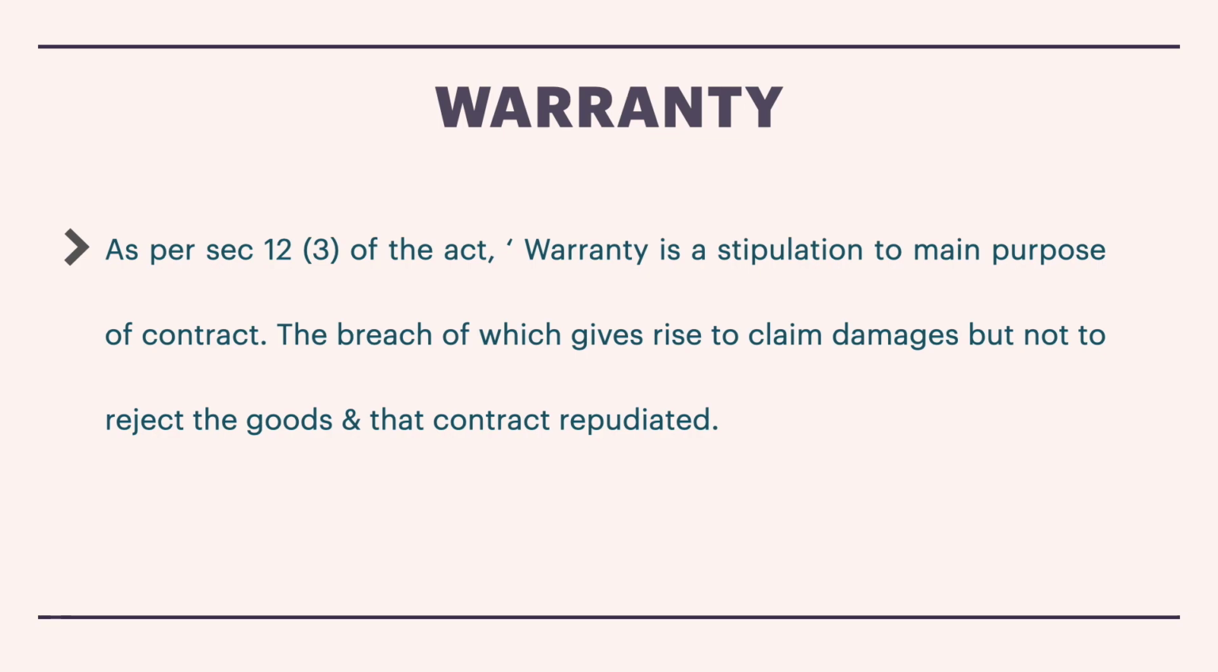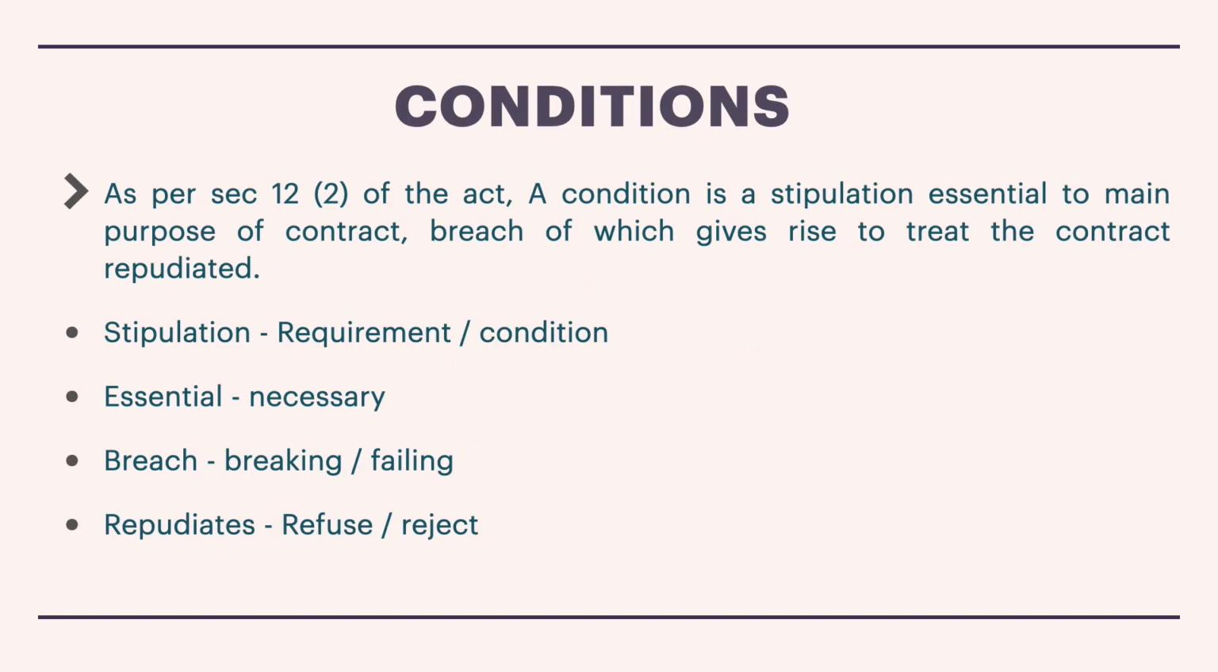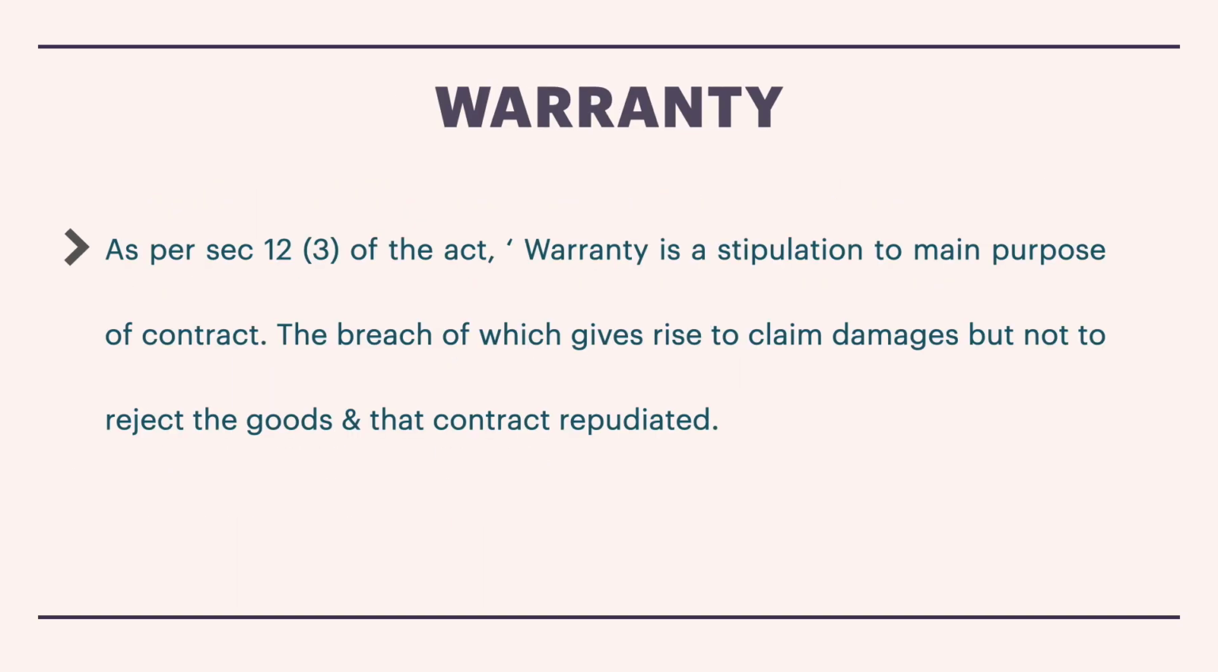Is that clear? So the breach of which gives rise to a claim for damages but not to reject the goods. Understood? He can claim the damages, but he does not have to reject the contract and have that contract repudiated. Here, for warranty, you can only claim damages. You cannot reject the entire contract or goods. If I've mentioned a particular color and it's not fulfilled, it's called breach of warranty. Here, if a condition is not fulfilled, it is called breach of condition. If a warranty is not fulfilled, it is called breach of warranty. Hope you understood the difference.